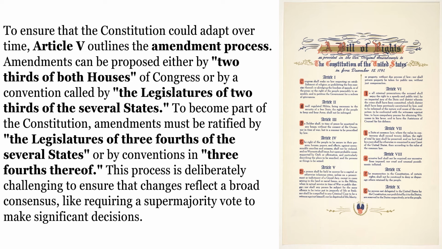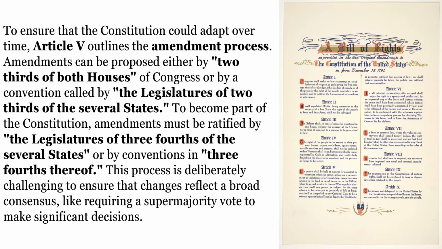Amendments can be proposed either by 2/3 of both houses of Congress or by a convention called by the legislatures of 2/3 of the several states. To become part of the Constitution, amendments must be ratified by the legislatures of 3/4 of the several states or by conventions in 3/4 thereof. This process is deliberately challenging to ensure that changes reflect a broad consensus, like requiring a supermajority vote to make significant decisions.